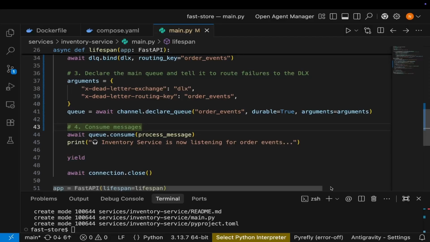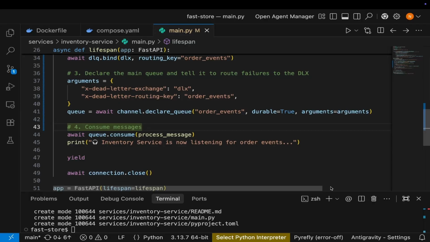Now we shall update the consumer logic, and we're going to wrap the code in the consumer logic in a try except block. And instead of letting aio-pika auto acknowledge messages, we take manual control. If processing succeeds, we call the message.ack method.